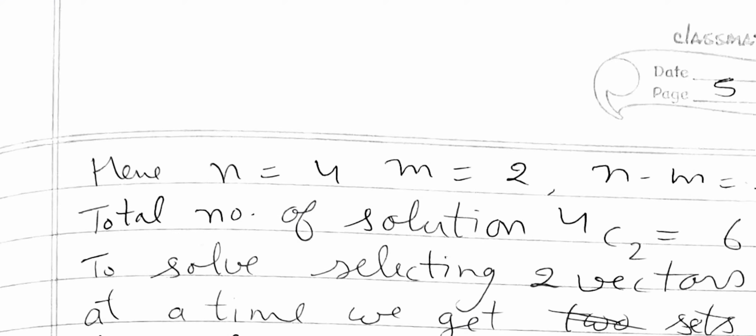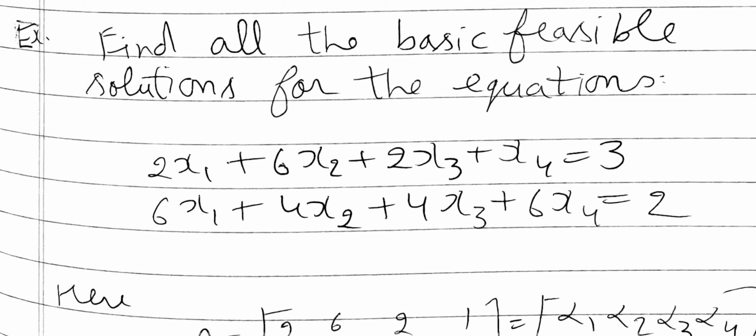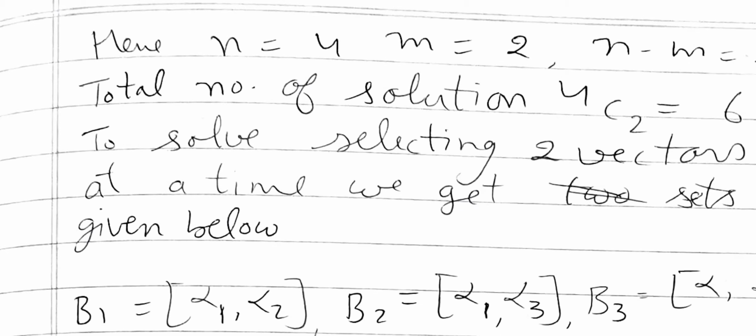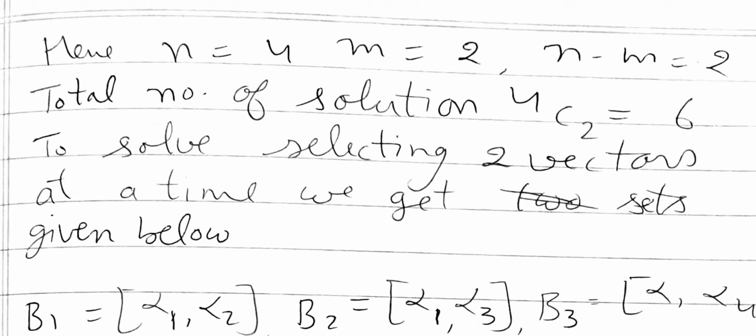Here n equal to 4, the number of variables is 4, and equations are 2. So m equal to 2 and n equal to 4, so n minus m equal to 2. The total number of solutions may be 4C2, that is equal to 6.